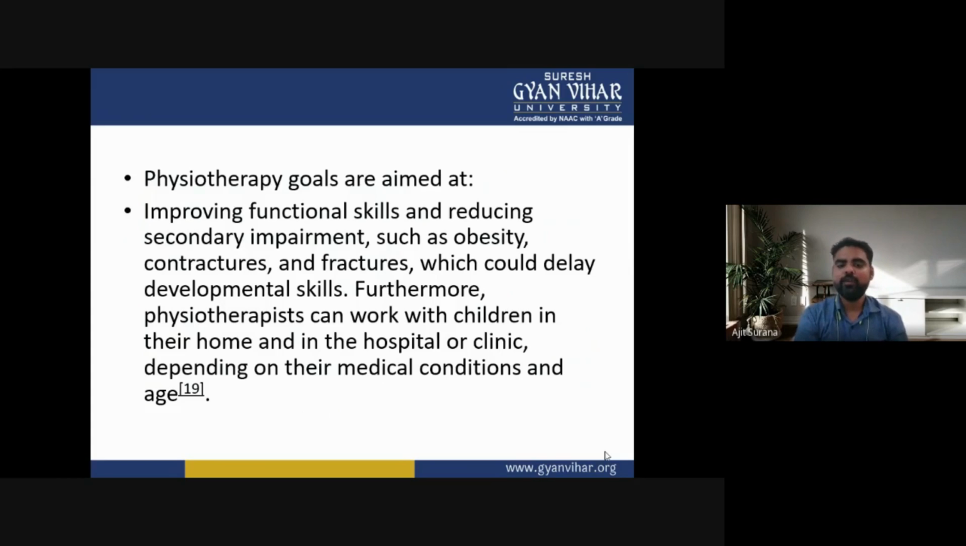So, the goals of the physiotherapy are aimed at improving the functional skills of the patient and reducing the secondary impairments such as obesity, contractures, and fractures, which could delay the developmental skills. Furthermore, physiotherapists can work with the children in their homes, in the hospital, or in clinics. It depends on their medical conditions and the age of the children.